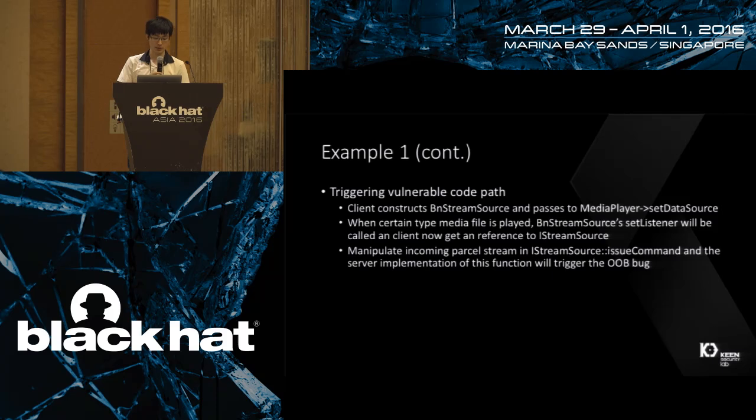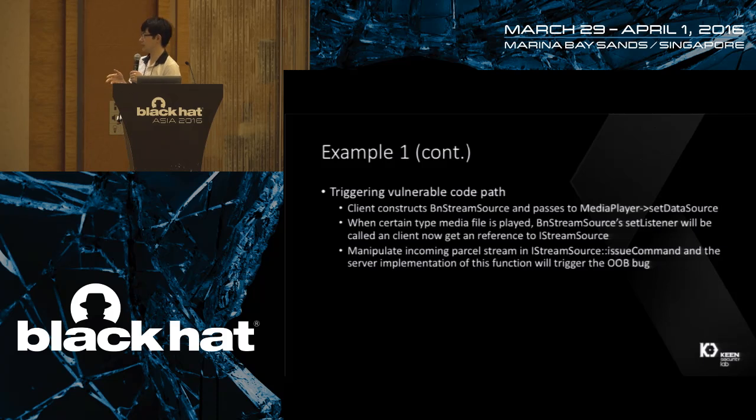The bug itself is not complex, but to trigger it, there is some interesting stuff to be noted. In order to trigger this vulnerable code path, we need to pass a callback to the privileged process. First, we need to construct a BnStreamSource and pass it to the media server's setDataSource function. When a certain type of media file is played, as we can trigger, the BnStreamSource setListener will be called, and the client, that is our attacking process, will get a reference to IStreamSource.